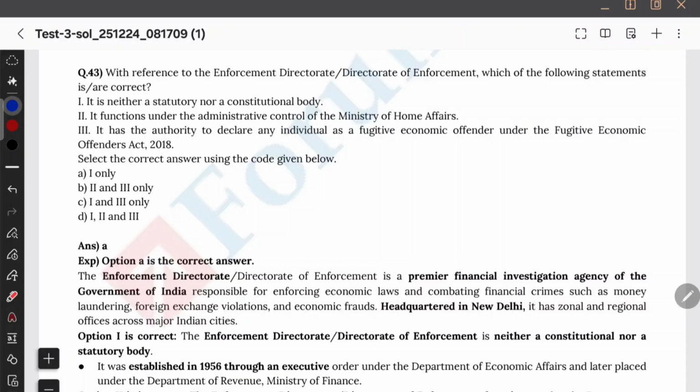There is one more body, ED, the Enforcement Directorate. Which one of the following is correct? It is not a statutory or a constitutional body, correct? And it functions under the administrative control of the Ministry of Home Affairs, no, money laundering, Ministry of Finance. I have seen this question many times. And then it has the authority to declare any individual a fugitive economic offender under the Fugitive Economic Offenders Act. This is extreme, but the option feels very generalistic.